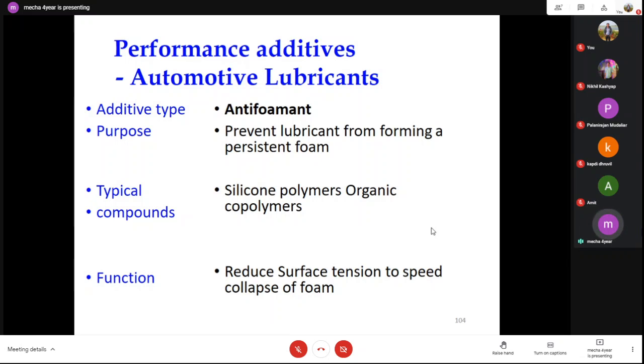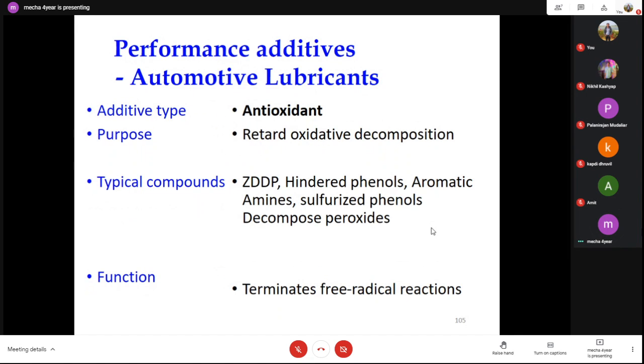Its function is to reduce surface tension to speed the collapse of foam. The next performance additive type is the antioxidant, which retards oxidation and decomposition. Typical compounds are ZDDP, hindered phenols, aromatic amines, and sulfurized phenols, which decompose peroxides and terminate free radical reactions.